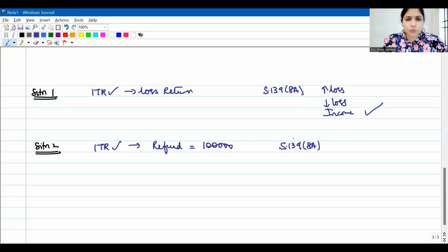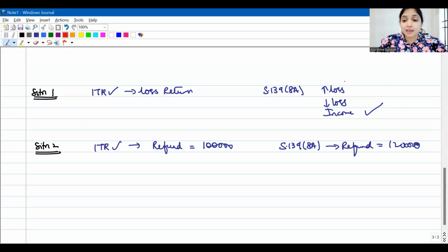You wanted to do some revision, and the time for revision under 139.5 is over. Now under this updated return, your refund cannot become 1 lakh 20. See, simple logic, guys. Because of updated return, the government should benefit. It shouldn't be that the government is losing because of updated return. Because of updated return, if the government has to give you a refund, don't come to 139.8A.